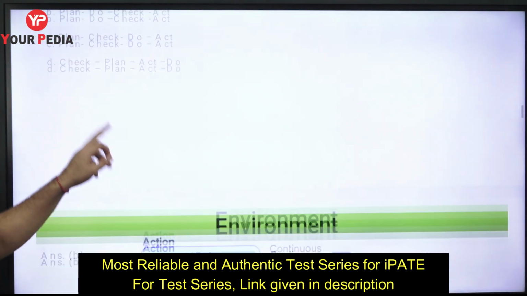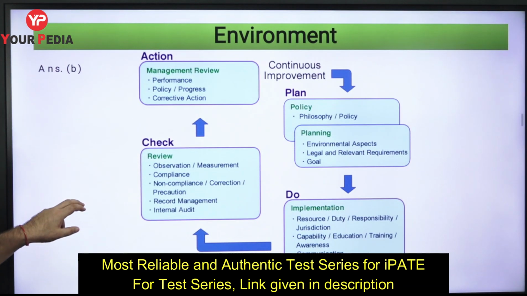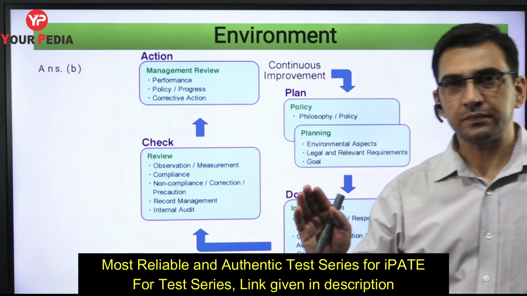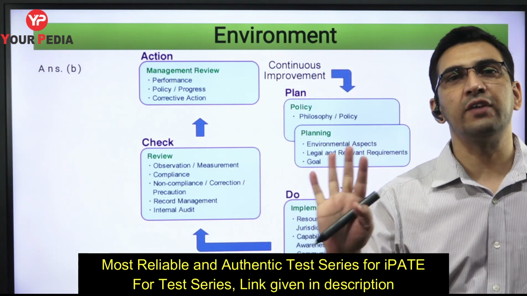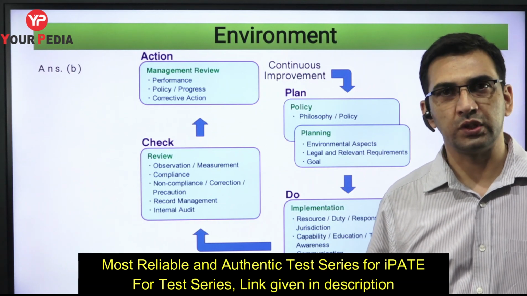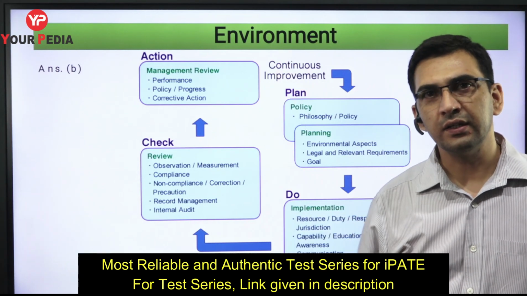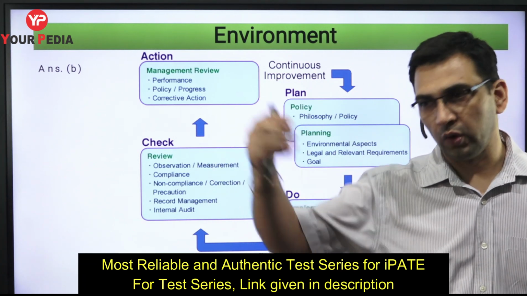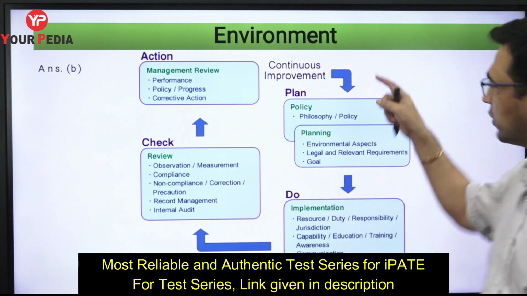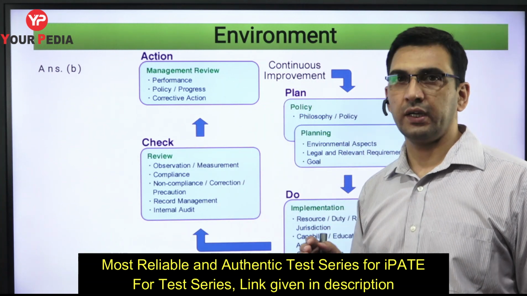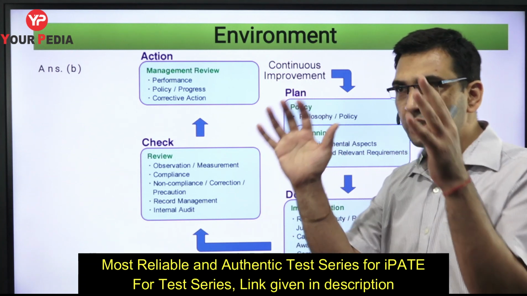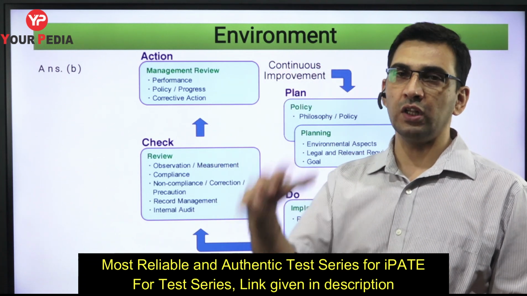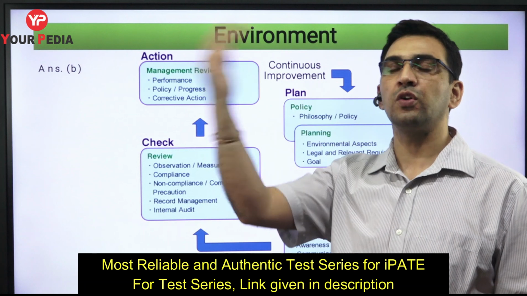So let me just take you to the diagram. I think that will explain it to you. Basically, this is how things move. Let us say as an organization, we decided that we will go ahead with the implementation of ISO 14001. This environmental standard, I want to implement in my company. So what steps do you need to follow? How do you need to proceed? Those sequential steps you need to take in order to implement that system, in order for your system to be effective, in order to have the lowest possible impact of all the activities within the organization on the environment.